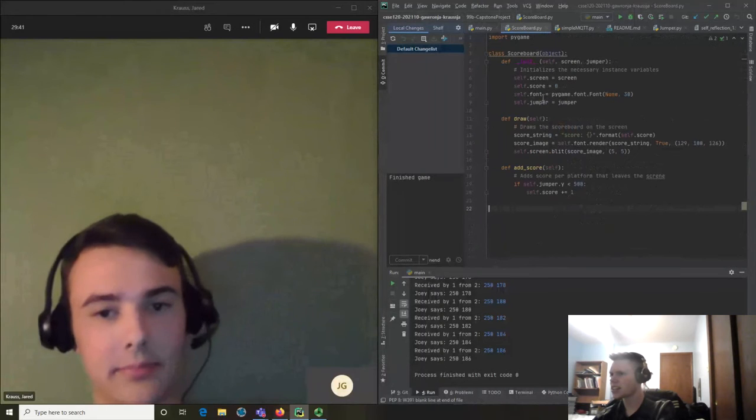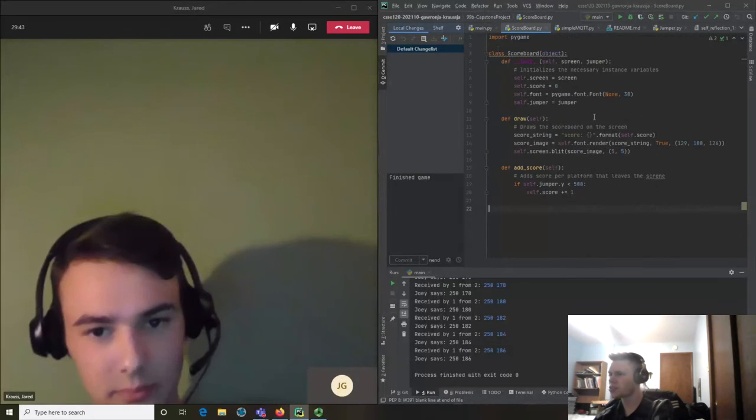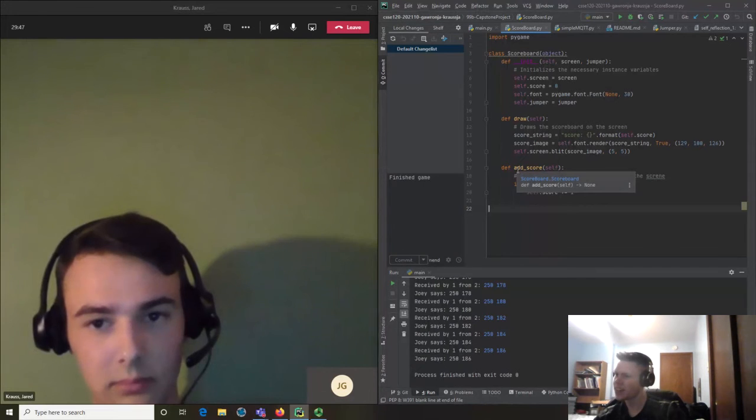And then the last portion, I also coded the scoreboard class, which runs the score in the top left corner of the game. And that is all I coded for the game.